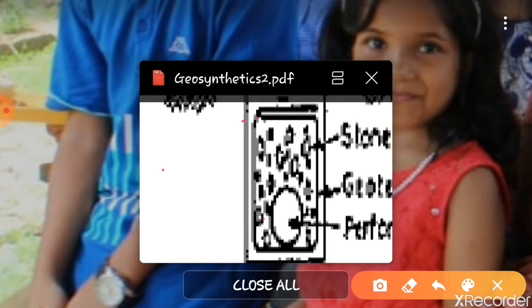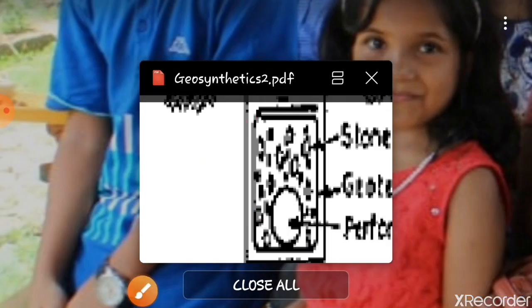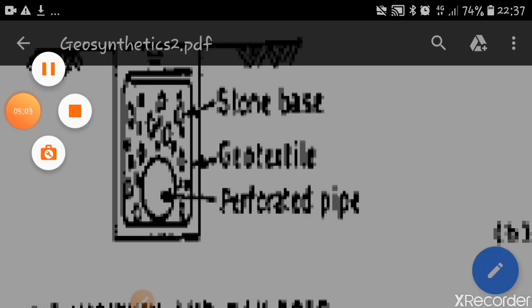Through these pores the water enters the pipe, and then the water is carried to a particular place. So between the pipe and the stone ballast, a layer of geotextile is provided, so that only the water will flow inside the pipe. The soil particles will not go inside the pipe. If the soil particles enter the pipe, there are chances of clogging or blocking the pipe. So in order to avoid that, the geosynthetics are used as a filtration medium.